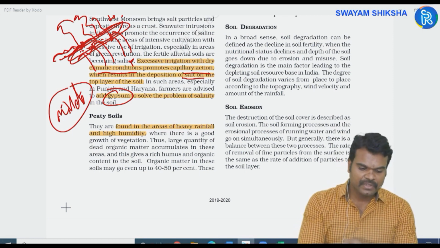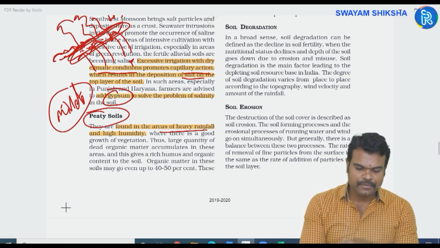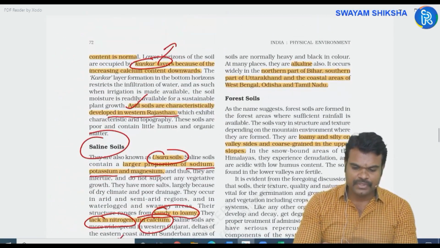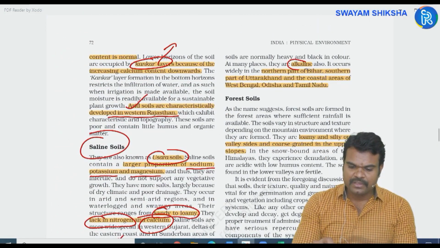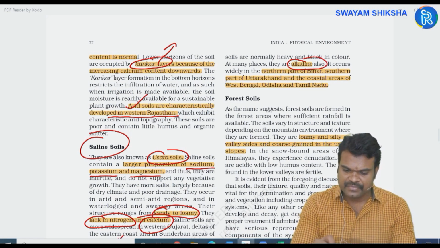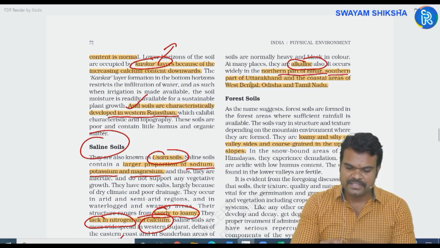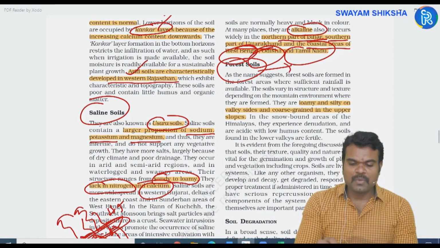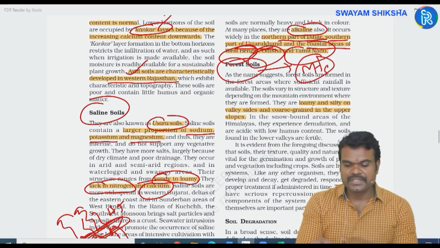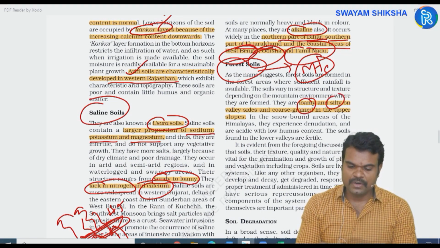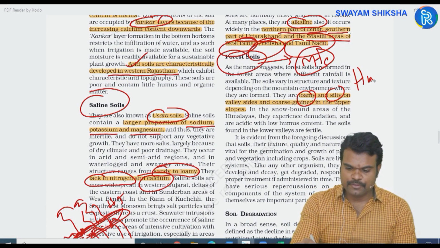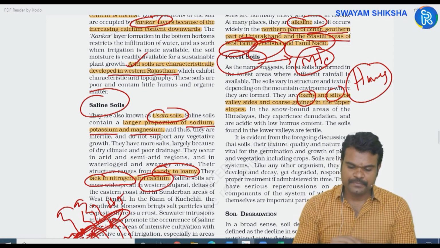Okay. Next, peaty soils. They are found in the areas with heavy rainfall and high humidity. Humus content is more. They are alkaline in nature. They can be found in the northern part of Bihar, southern part of Uttarakhand, coastal areas of West Bengal, Odisha, and Tamil Nadu. Forest soils, also called mountain soils, are generally seen in the mountainous regions. They can be loamy or silty, and humus content would be high.